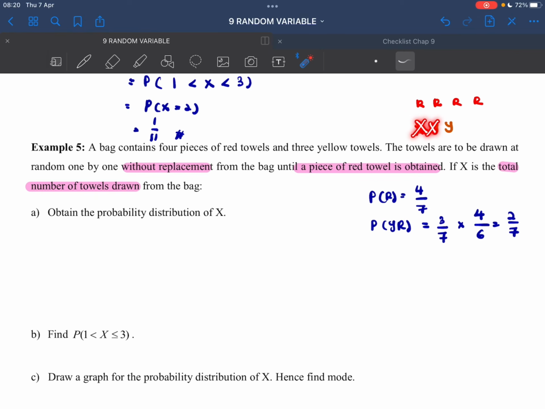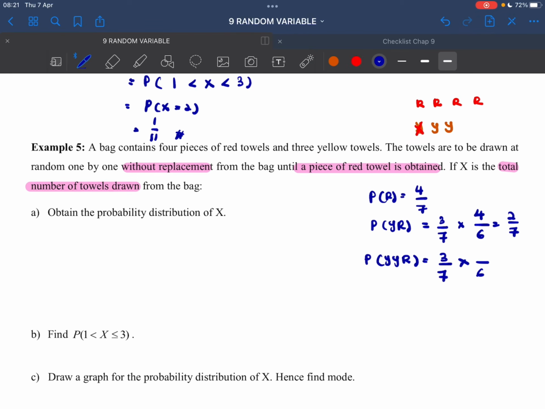Also maybe the first towel you draw is yellow, the second towel you draw is also yellow, but you cannot stop because the question said until a piece of red towel is obtained, and only at the third draw you get red. So that will be P(yellow, yellow, red). The probability to get yellow is the same thing: we have 3 yellow, total towels in the bag is 7, times, we take 1 yellow, so total towels in the bag is 6.